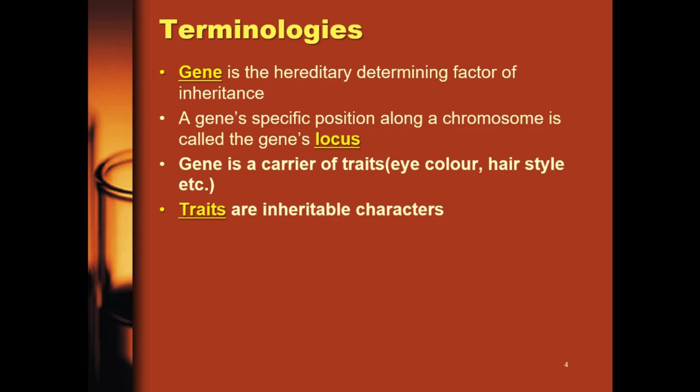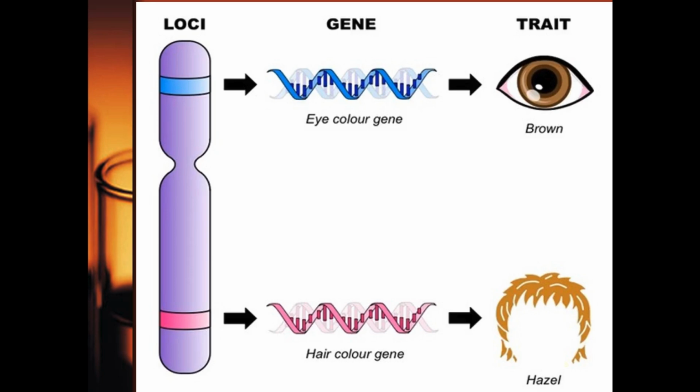Now, we talk about genes being carriers of traits. Here you have examples like eye color. Eye color is a trait. Hairstyle is also a trait. Eye color can be blue, brown, or other colors. Traits are heritable characteristics, like traits for eye color. Say the person inherited brown eyes. That is the trait that the person inherited. All right, so moving on.